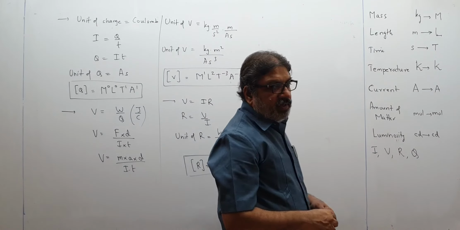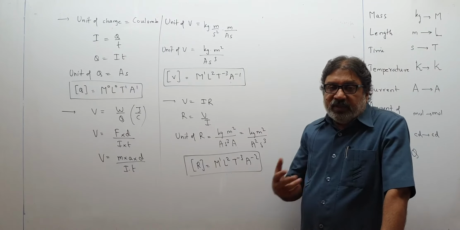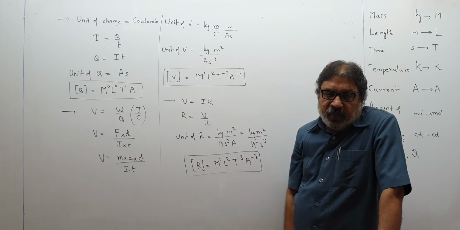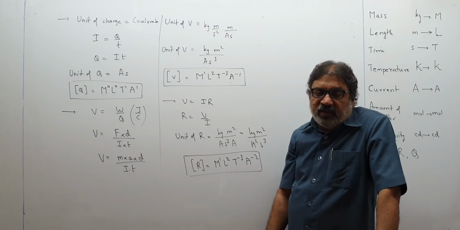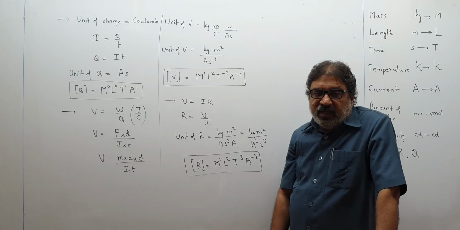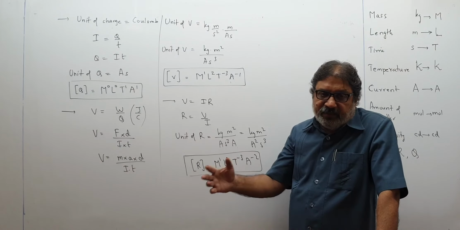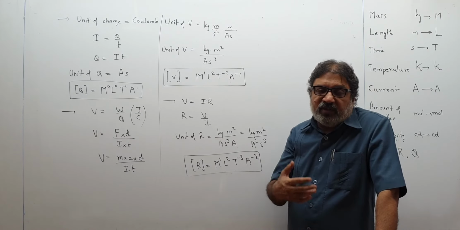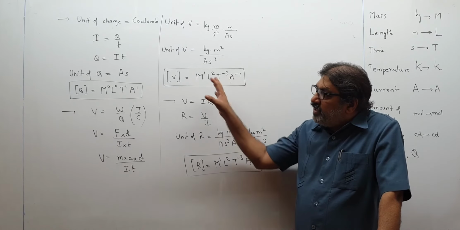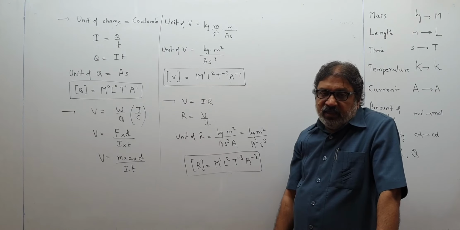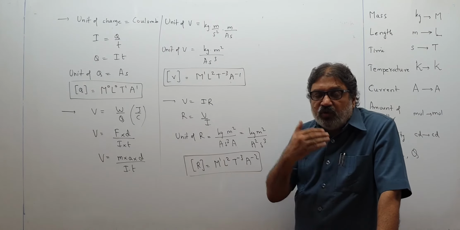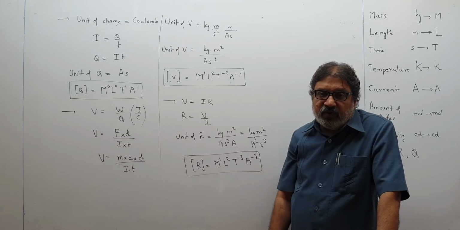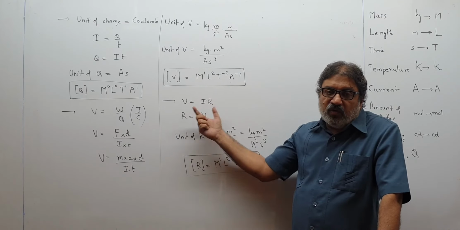So children, four quantities of electricity I also took up. And now I want to tell you one thing: whenever you come across any physical quantity that you have not seen so far, like temperature gradient, modulus of elasticity, surface tension, wave number, phase, electric field, magnetic permeability, and so many others, whenever such quantities come up which you don't know, because you already know which quantities you have seen in class 9th and 10th, apart from the quantities I have written now, if we use any other physical quantity which you wouldn't know at the beginning of class 11, then to get its unit, we will give you a formula. Like, to get the unit of R, I gave you a formula, V equal to IR.